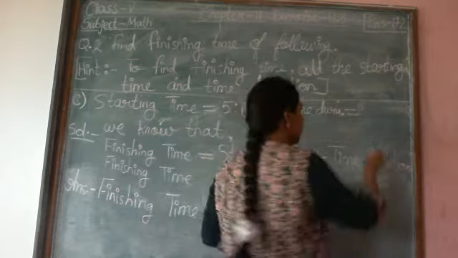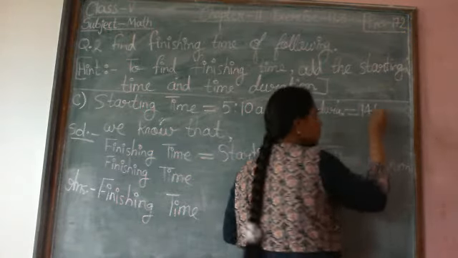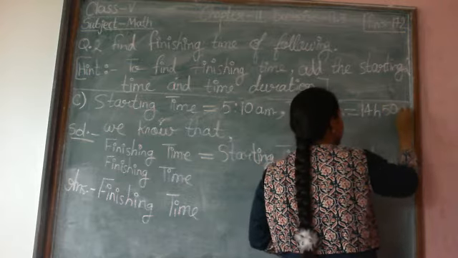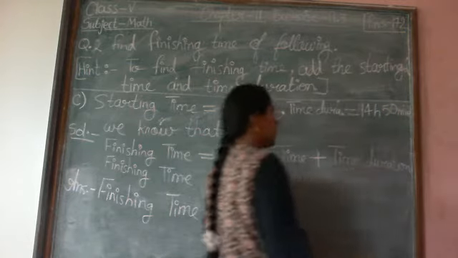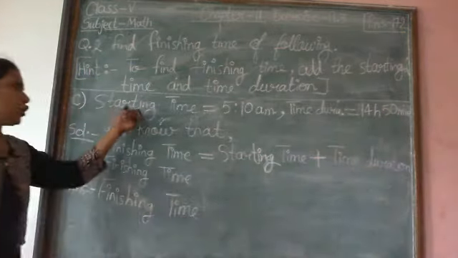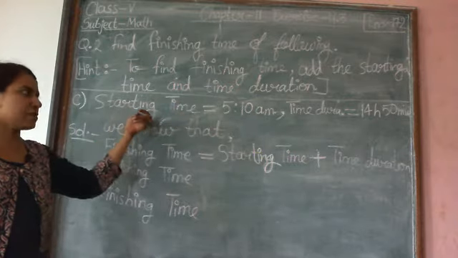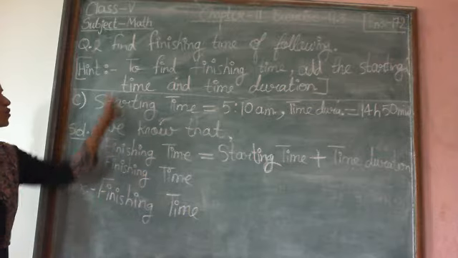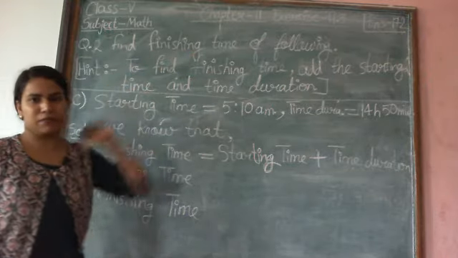Time duration is 14 hour 50 minutes. Two data are given, starting time and time duration. What is our task? Our task is to find finishing time, right?